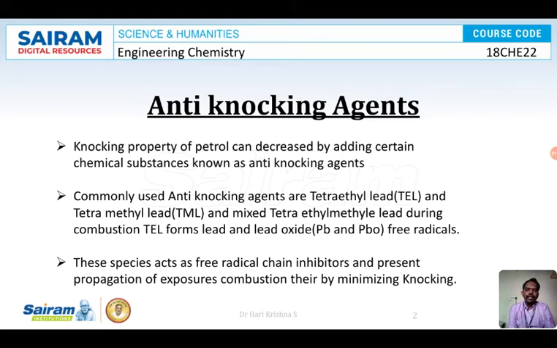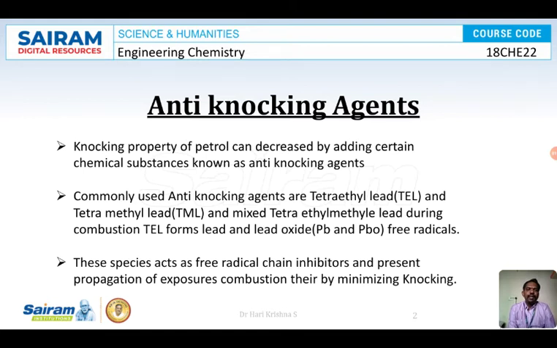Tetraethyl lead or tetramethyl lead forms lead and lead oxide free radicals. These free radicals inhibit the explosive reaction, preventing the fuel from forming peroxides, and stop the propagation of that reaction, thereby minimizing it.